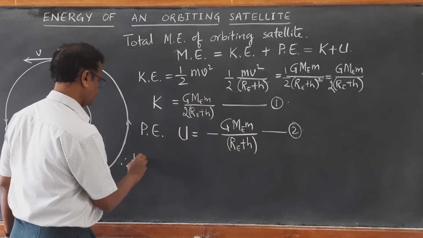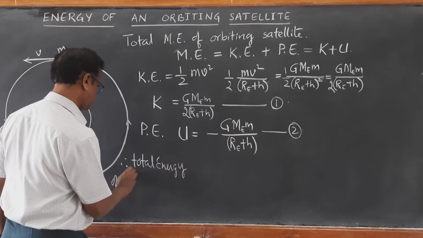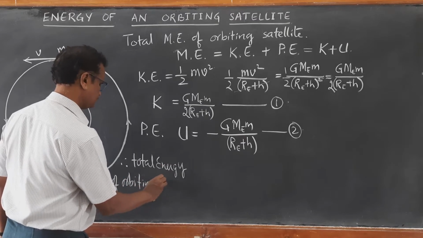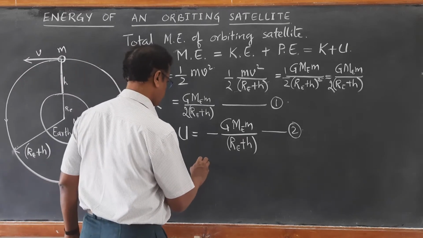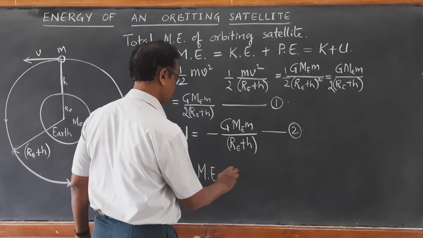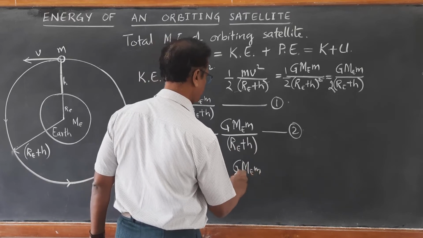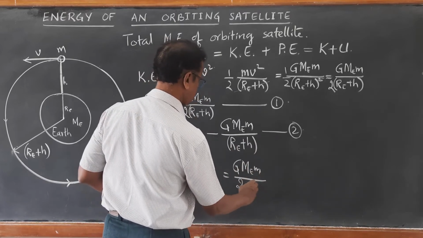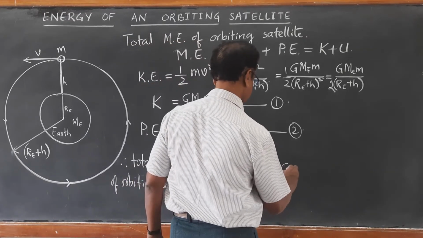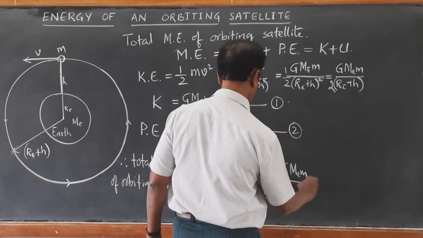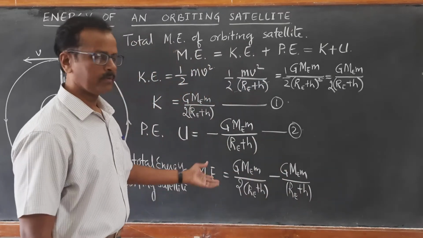Therefore, total energy of orbiting satellite at height h, total energy ME, mechanical energy, is equal to 1 plus 2: GMEM upon 2 times RE plus H, minus GMEM upon RE plus H. So take out this GMEM upon RE plus H common, then you are left with half minus 1.